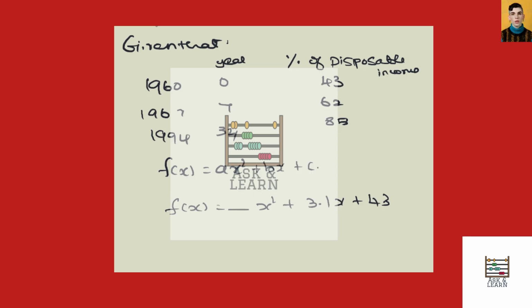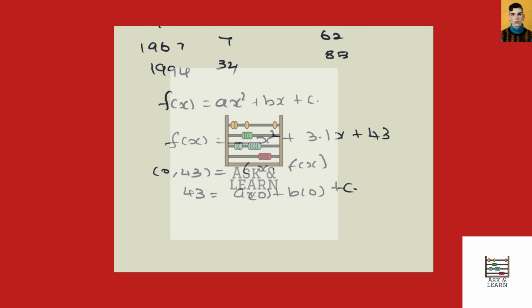So 0, 43 will be equal to x, f of x. So 43 is equal to, if we substitute the value of x is equal to 0, then a times 0 plus b times 0 plus c. So c is 43. That was already found out. So c is 43. Now let us take this another point 7, 62.